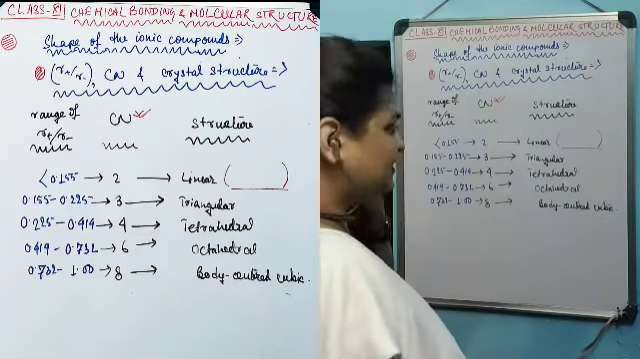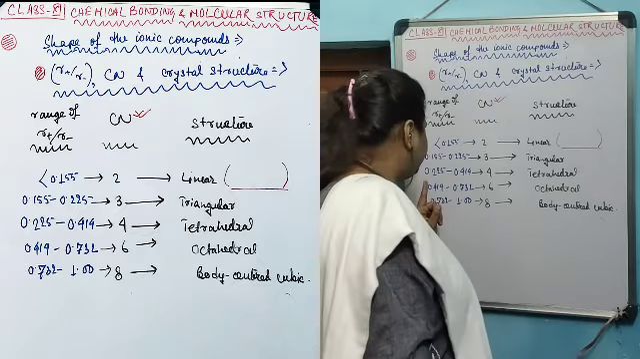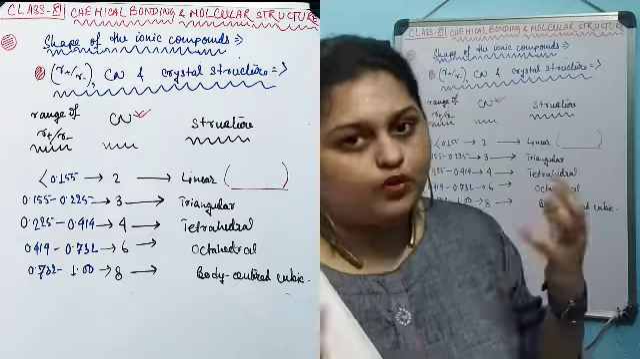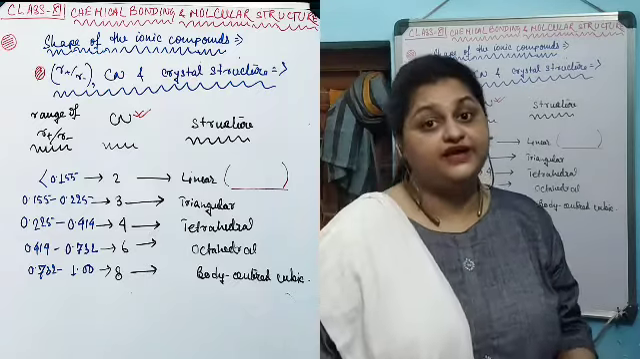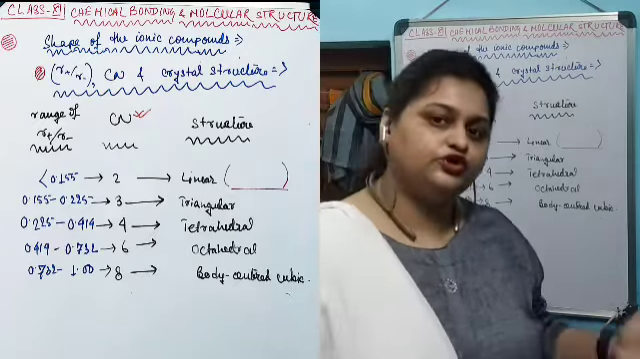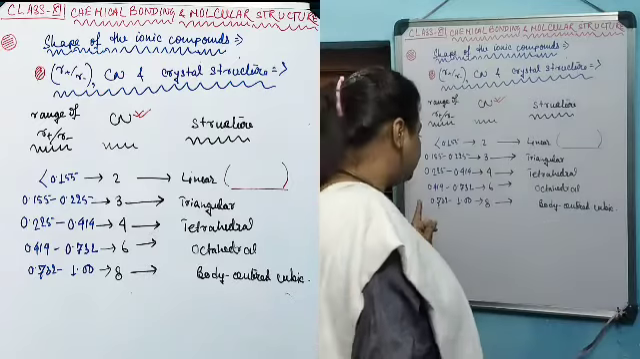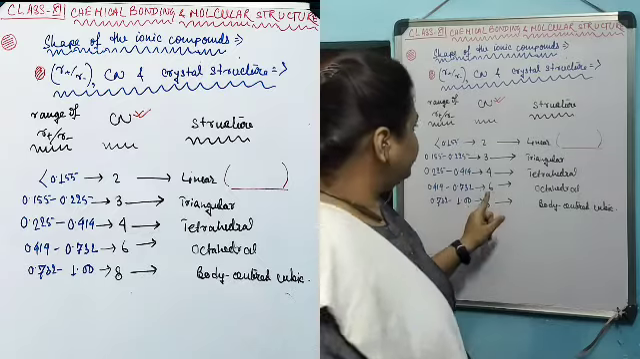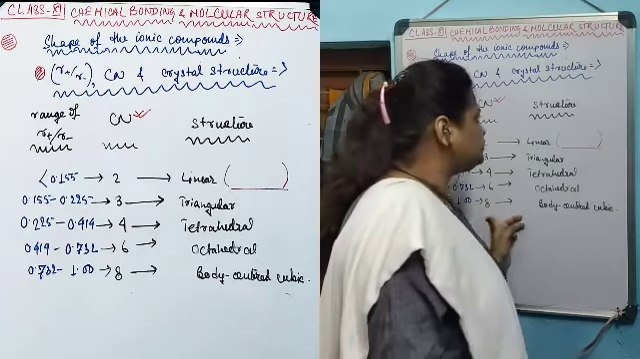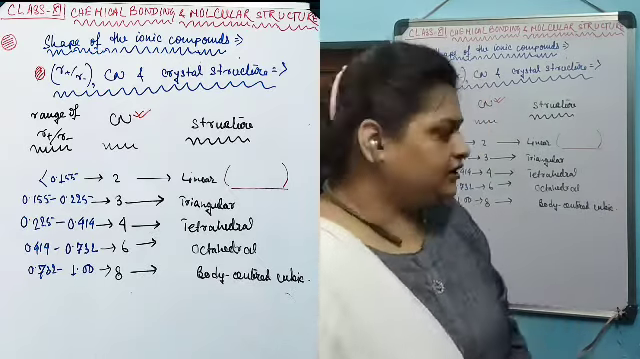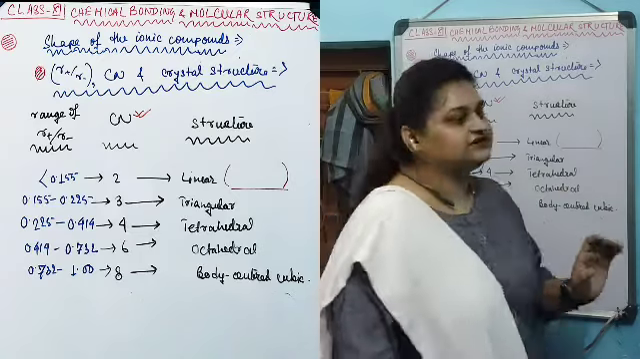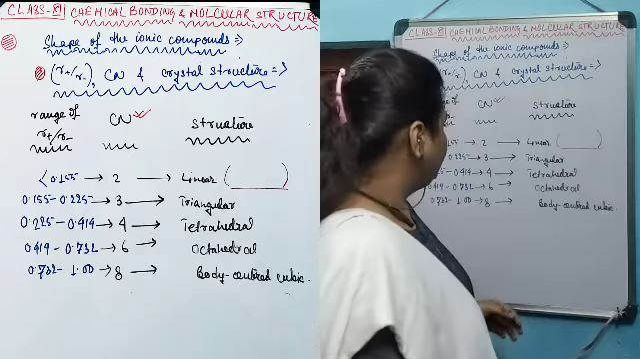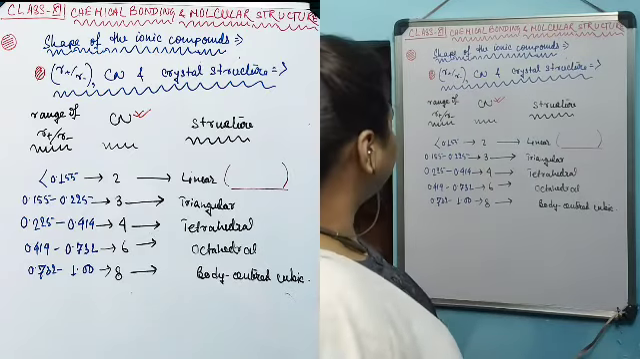If the radius ratio lies from 0.732 to 1, then the size of the cation becomes so bulky that it can surround itself by 8 oppositely charged anions. Therefore, the coordination number for a cation with a radius ratio between 0.732 and 1 is found to be 8, and the structure that it creates is body-centered cube. Now, these last two structures we will be discussing in the solid state chapter in our class 12 syllabus. The rest of them are very easy to understand.